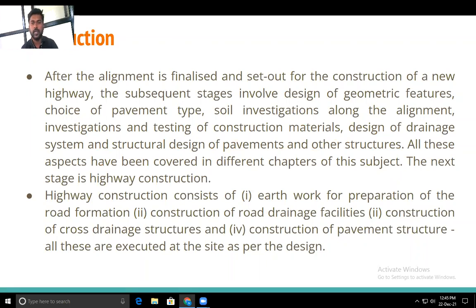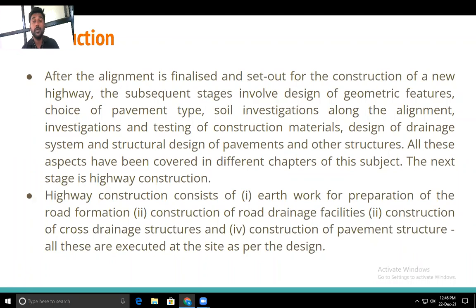After the alignment is finalized and set out for the construction of the new highway, the subsequent stages involve design of the geometric feature, choice of the pavement type, soil investigation along the alignment, investigation and testing of the construction materials, design of the drainage system, structural design of the pavement, and the other structures. All these aspects have been covered in the different chapters of the subject. The next stage is the highway construction.